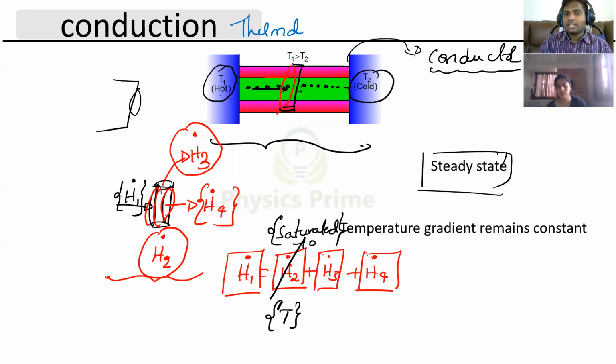Okay. Now, suppose you insulate it properly. This is the insulation shown here, the red one. If you insulate it properly so that no energy is transferred or radiated outside, can I make H3 dot also 0 or not?